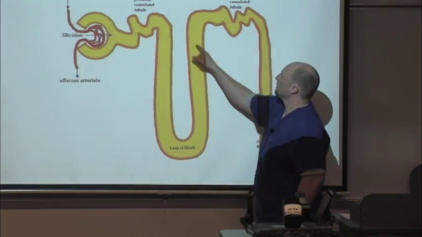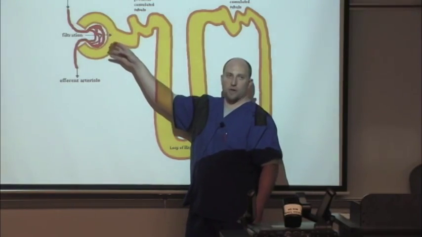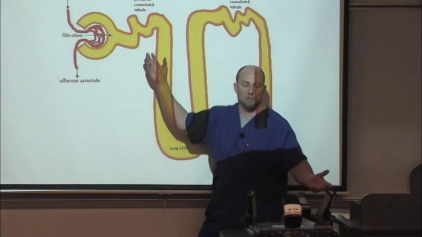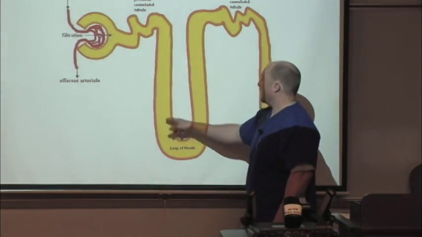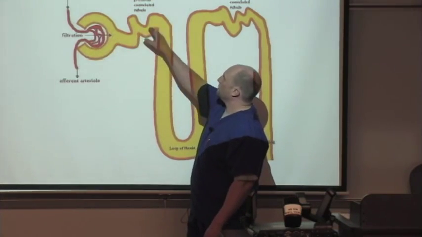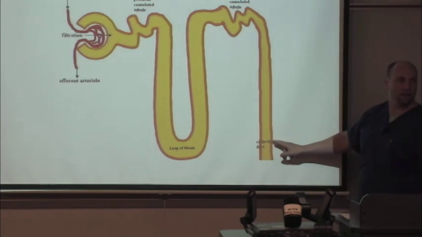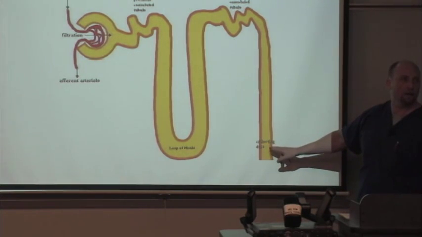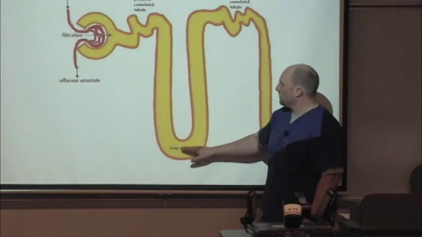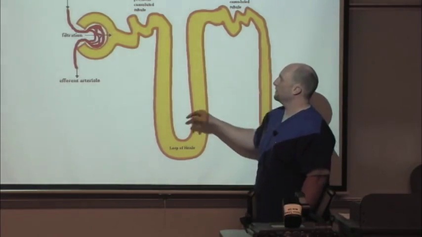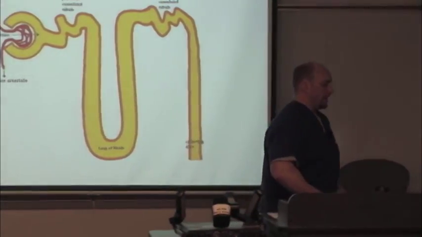If too much water, salt, potassium, whatever is excreted, if anything goes into this tubule right here, it eventually ends up in the collecting duct and then goes into the urine. But the body has a chance to absorb the rest of the things that get filtered out of the glomerulus.